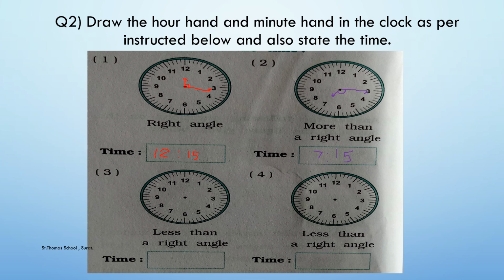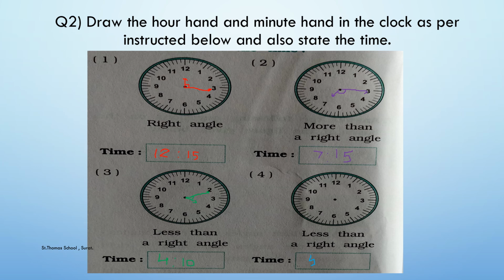So take any time, say for an example 4:10. So we have to draw our hour hand towards the 4 and our minute hand towards the 2. So the angle that has been formed is less than a right angle. Clear? Then fourth question, again a less than a right angle.